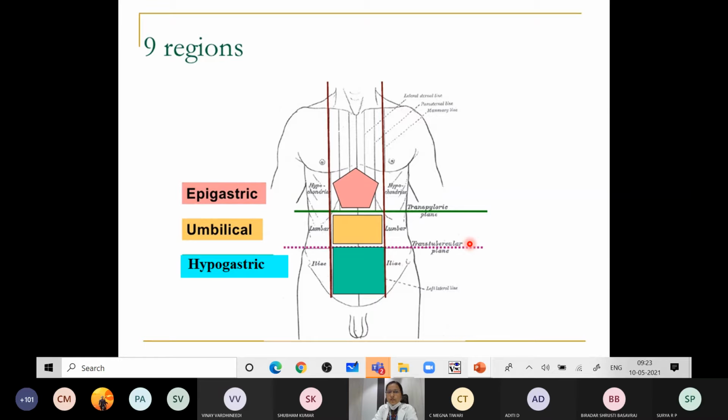Now these planes divide the abdomen into quadrants. Totally there will be 9 quadrants, formed by 2 vertical and 2 horizontal planes; the horizontal ones are the transtubercular and transpyloric.